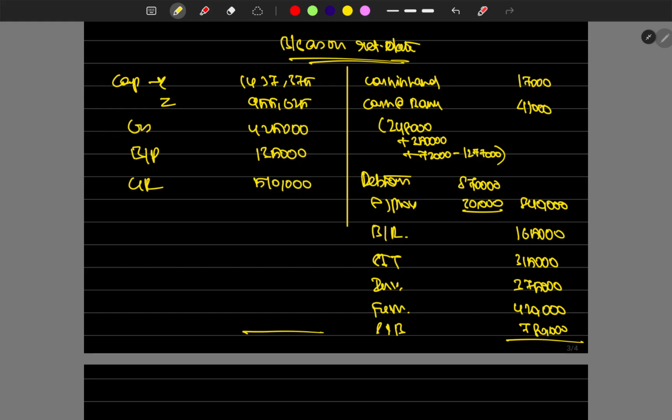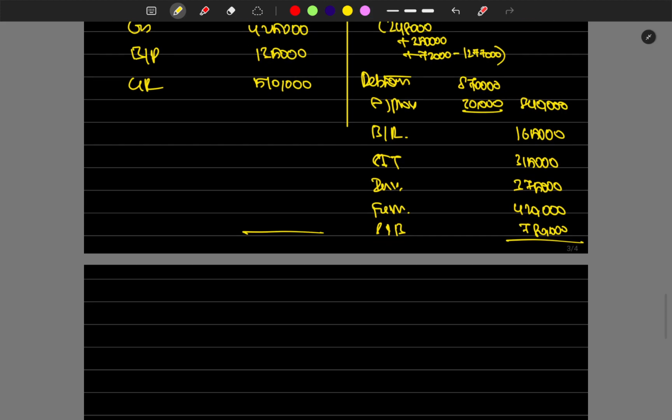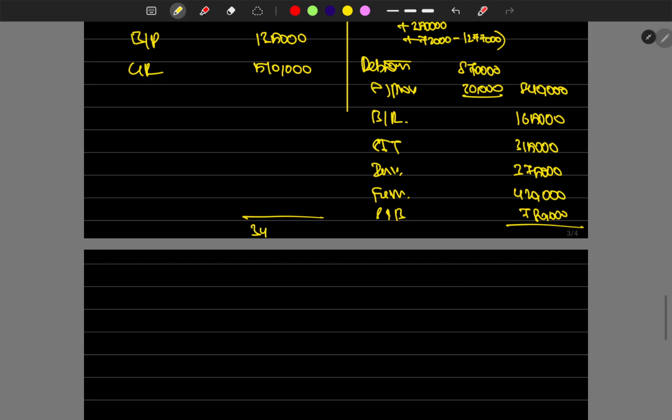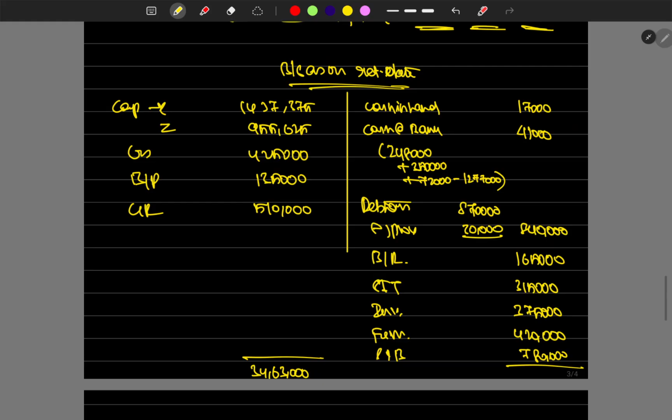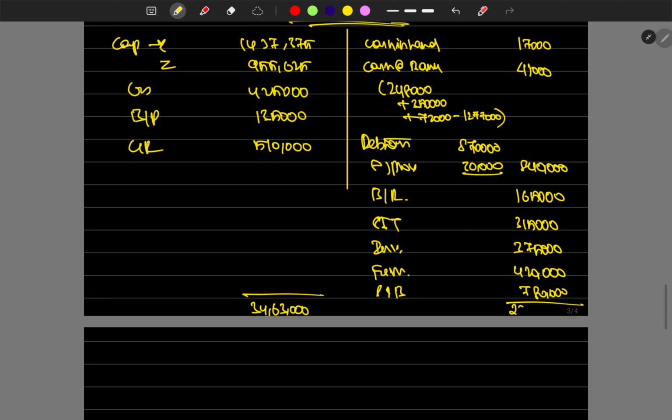14,37,375 plus 9,55,625 plus 4,25,000 plus 1,35,000 plus the rest gives 34,63,000. Let's total this side also: 17,000 plus 41,000 plus the rest gives 29,53,000.